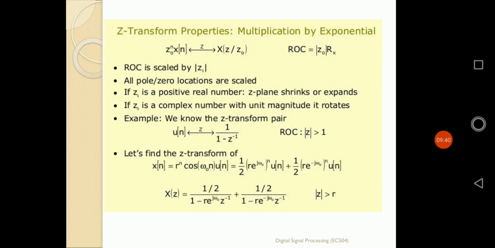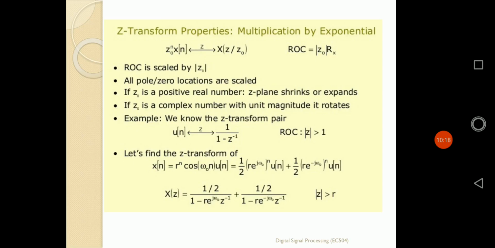If a sequence is multiplied by a^n or z0^n, where z0 is a simple constant value, then its z transformation is defined as X(z/z0). The scaling amount z0 is in the denominator of z, so z divided by that factor is the scaling factor for the property.